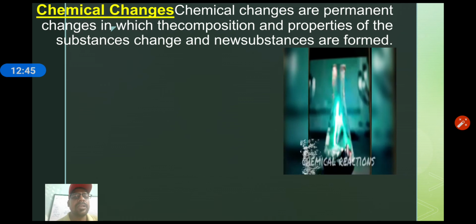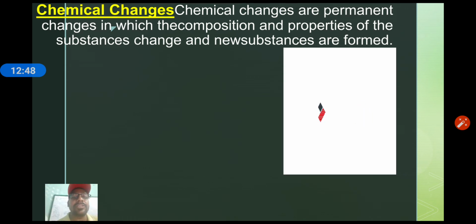Chemical changes are permanent changes in which the composition and properties of substances change and new substances are formed. Yes, characteristics will change and new substances will form. It is the main characteristic of chemical changes.